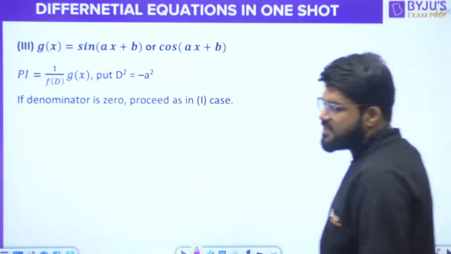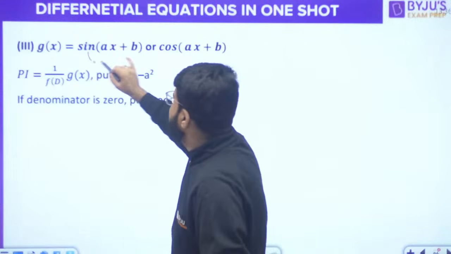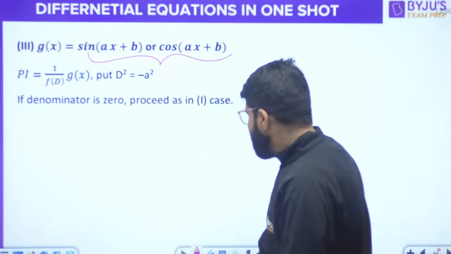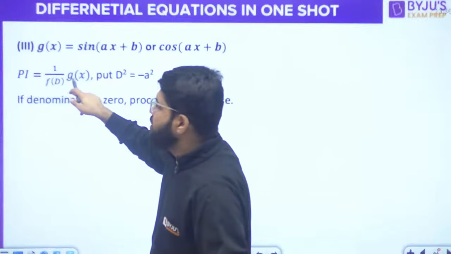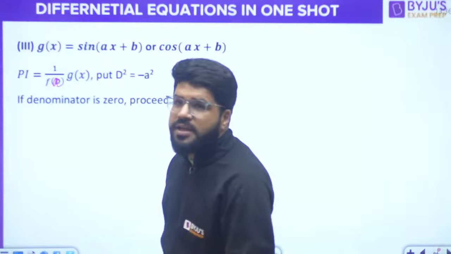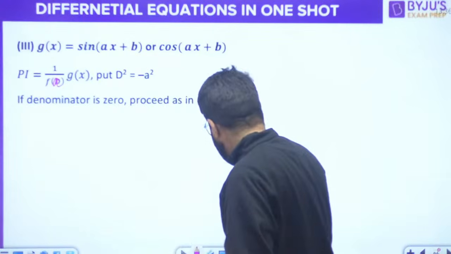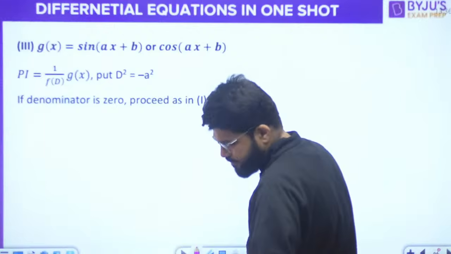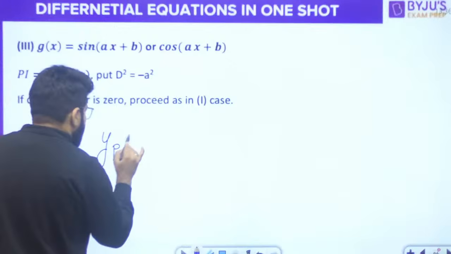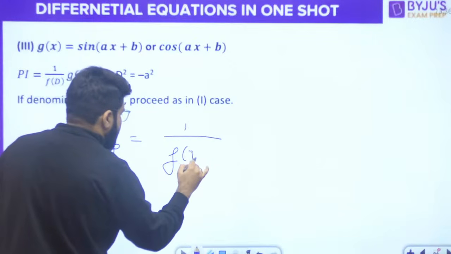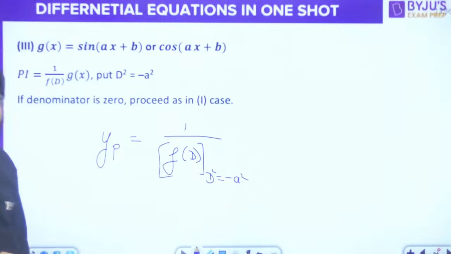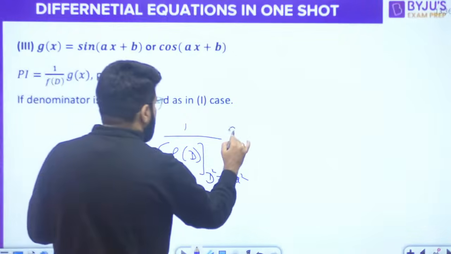Next important case, if the g(x) function is the sinusoidal function, sin(ax plus b) or cos(ax plus b). In this we know that PI is 1 upon f(D) into g(x). For the exponential function, we put D equal to a. Here, put D square equal to minus a square. So I can write it like this. Here, the PI is 1 upon f(D), but there is no substitution of D. There is the substitution of D square. So 1 upon f(D) with D square equal to minus a square, into g(x).